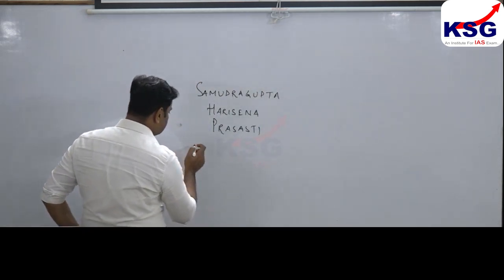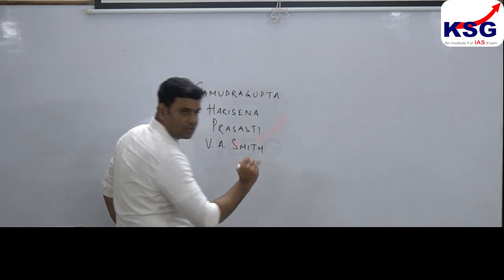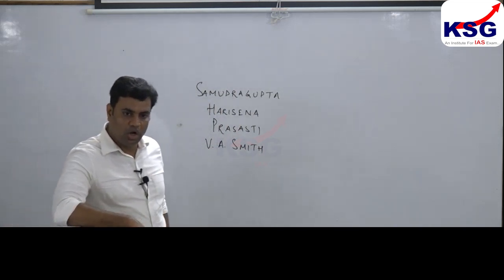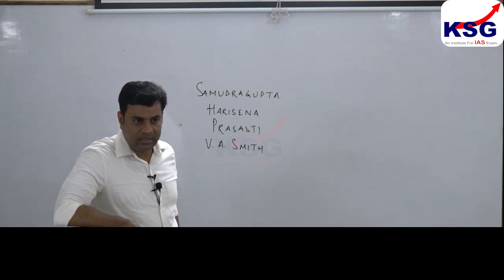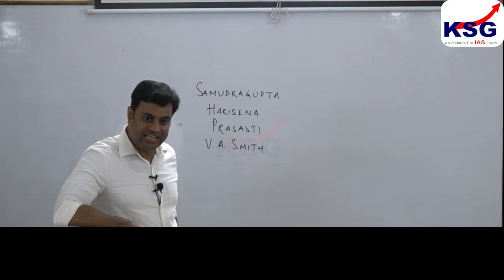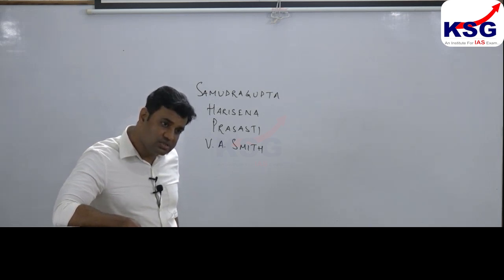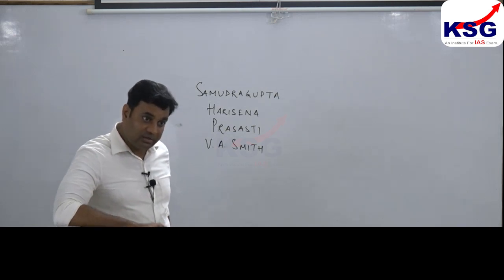Right. Therefore, European scholar V.S. Smith, a highly biased scholar, has claimed that Samudragupta was, within inverted commas, "Napoleon of India." Close inverted commas.